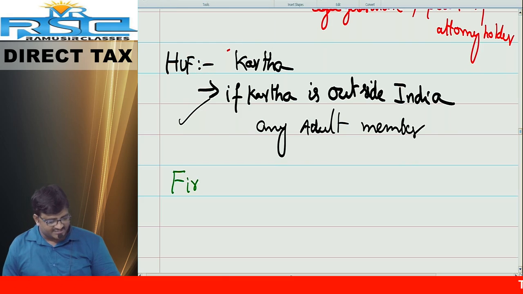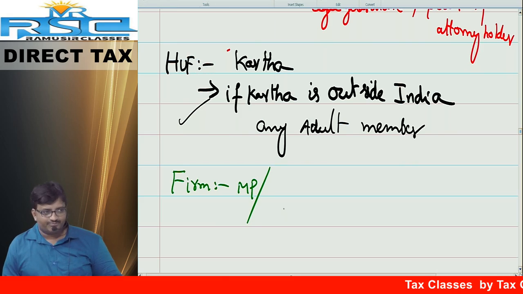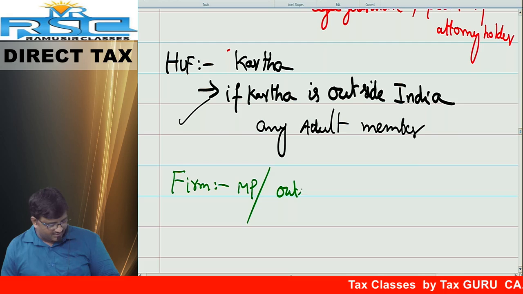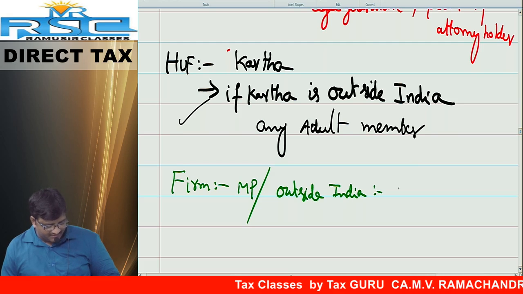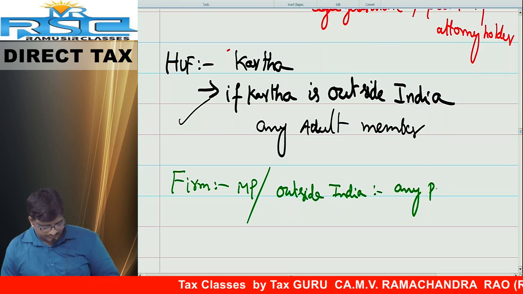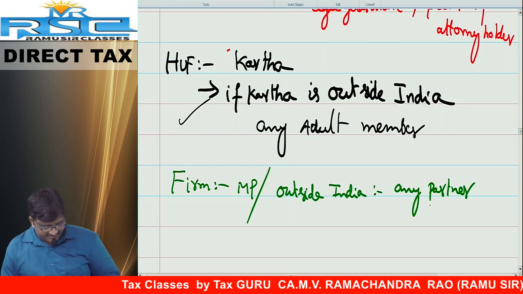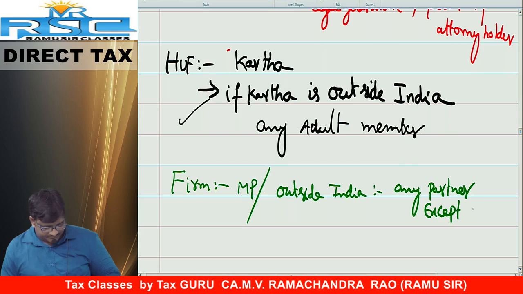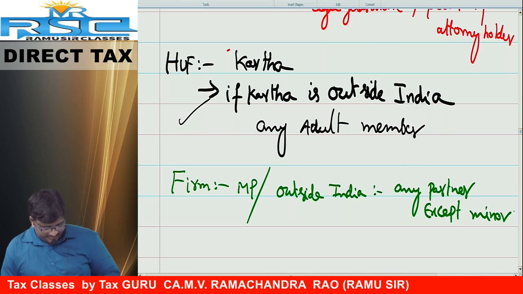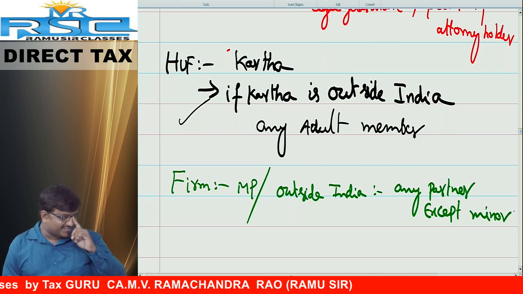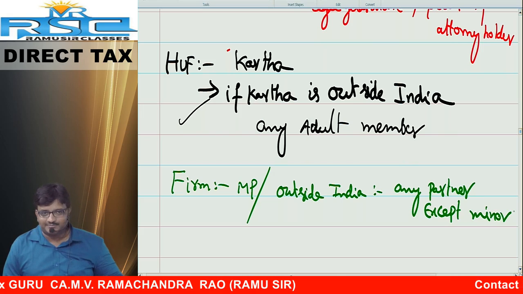Partnership firm. Who can sign? Managing partner can sign. If managing partner is outside India, who can sign? Any partner can sign except minor. I repeat, except minor. Minor partner cannot sign. So any partner can sign except minor partner.